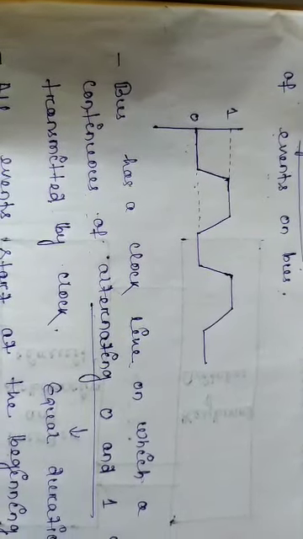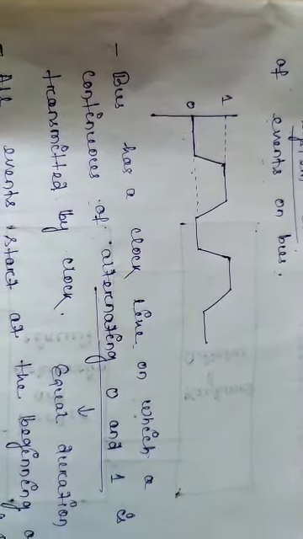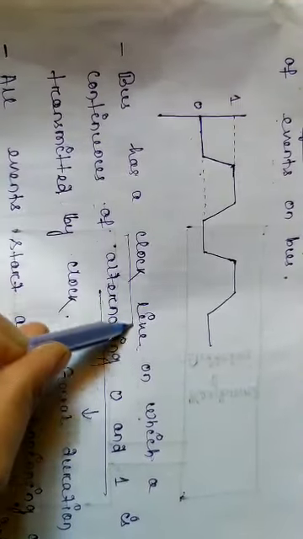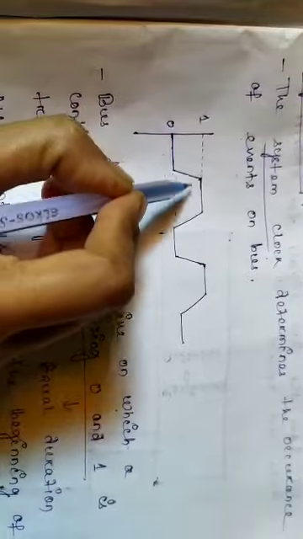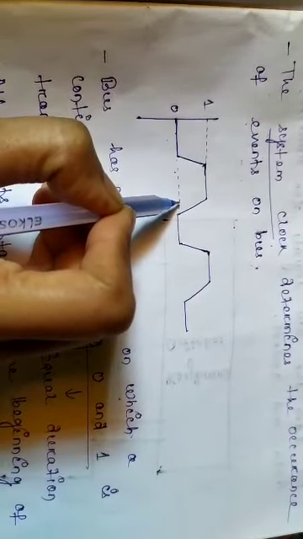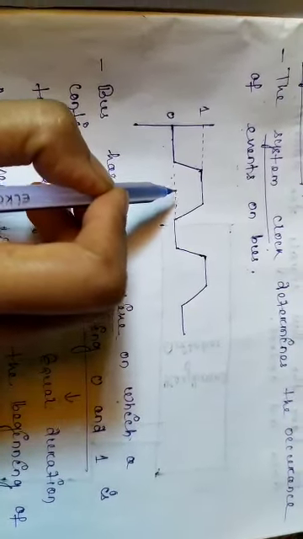Data bus, address bus and control bus, and besides these buses there is an extra line called the clock line. The clock line is drawn like this: alternating zeros and ones, and these zeros and ones are of the same, equal duration.